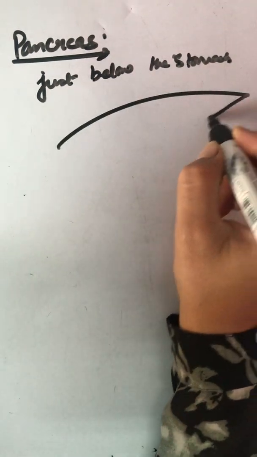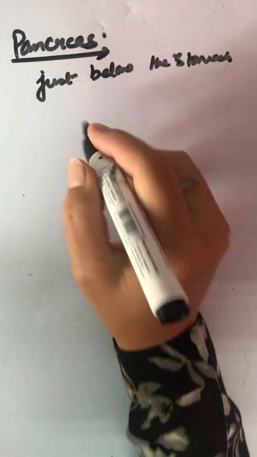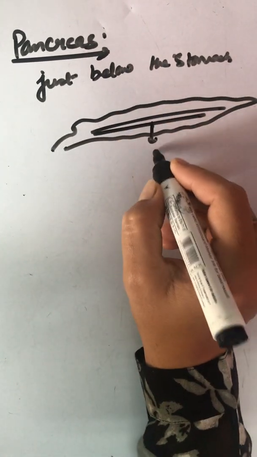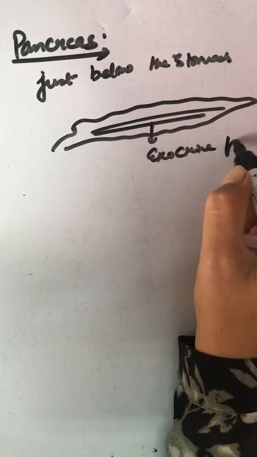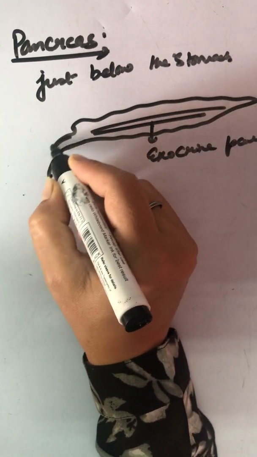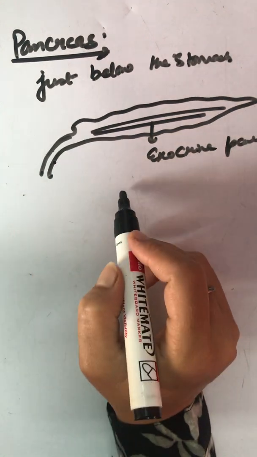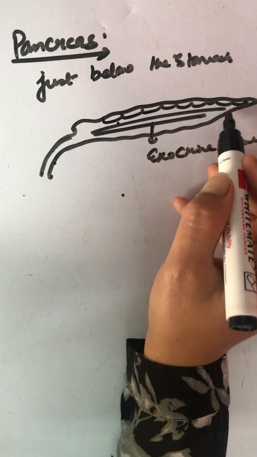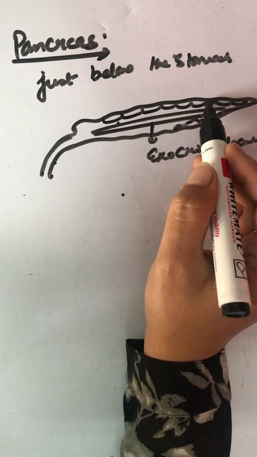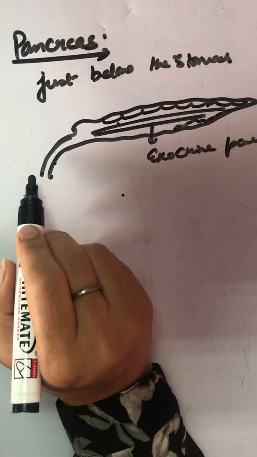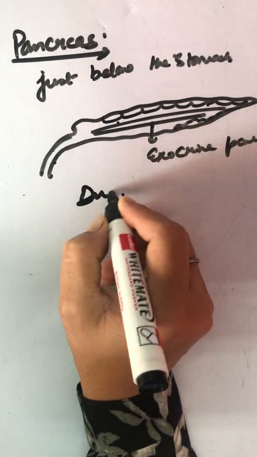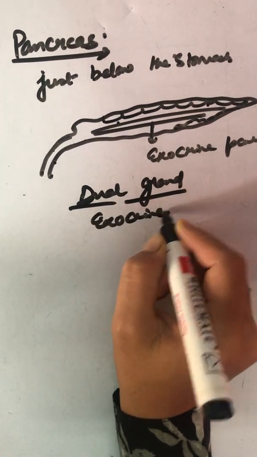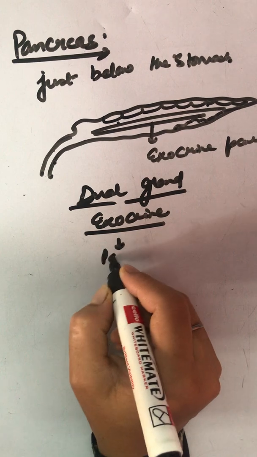When we say that this leaf-like pancreas organ secretes pancreatic juice, that is its exocrine part. Why? Because that juice is secreted through the duct. Now we are talking about its endocrine part, that means what the cells are secreting in it and how these secretions are poured directly into the blood. So pancreas is also known as a dual gland. Why dual gland? Because it has its exocrine part where it releases its secretion, that is pancreatic juice,